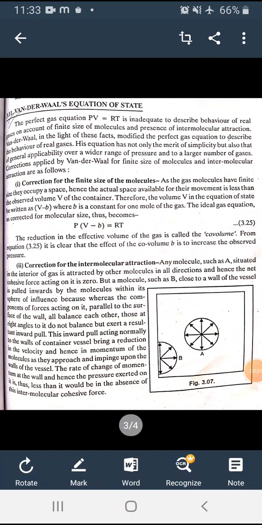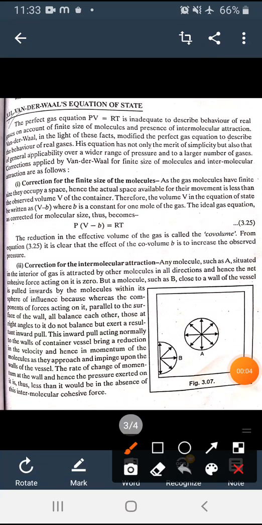Good morning, students. Today our topic is the van der Waals equation of state. Very important article hai, paper mein aata hai.